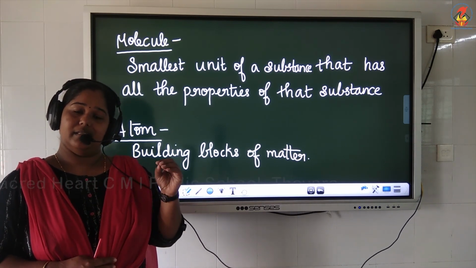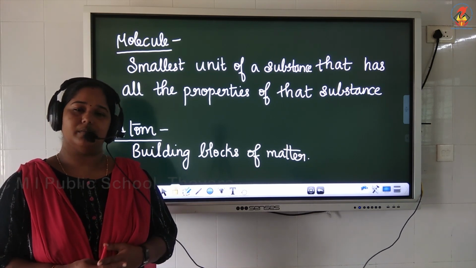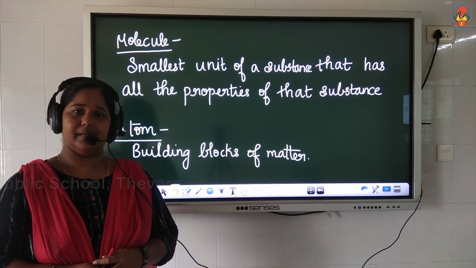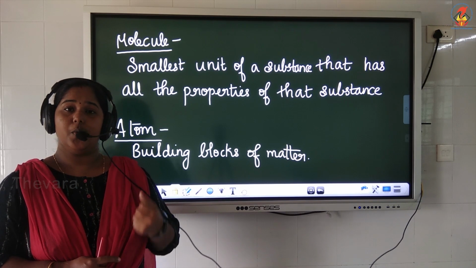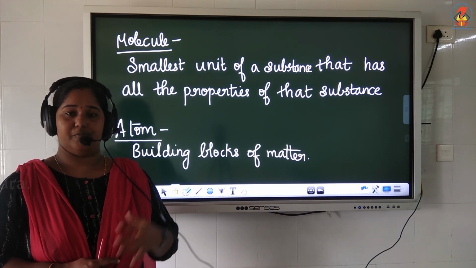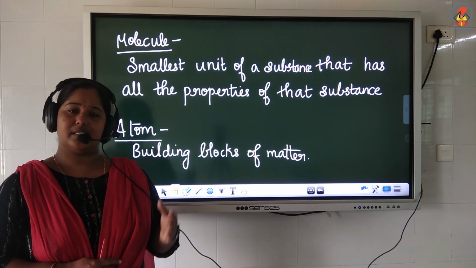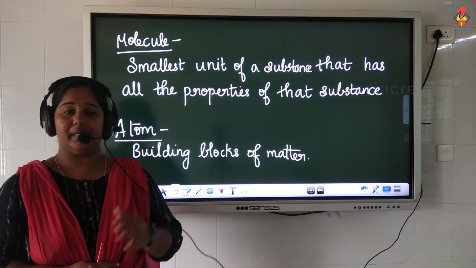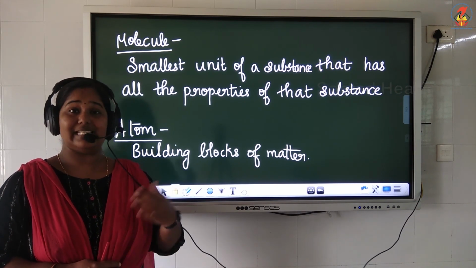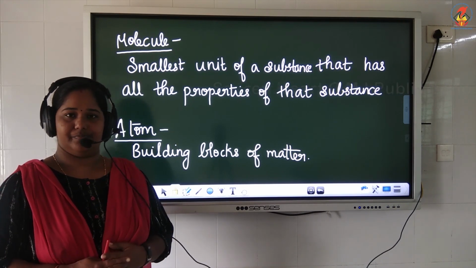That means the brick is strong like a building, not too strong, but somewhat strong like a building. It has a definite shape. But when you break that brick, or when you change it into a powdered form, can you say that the powdered brick is just like a brick or a building? No, it is entirely different. So that powdered brick can be called atom.